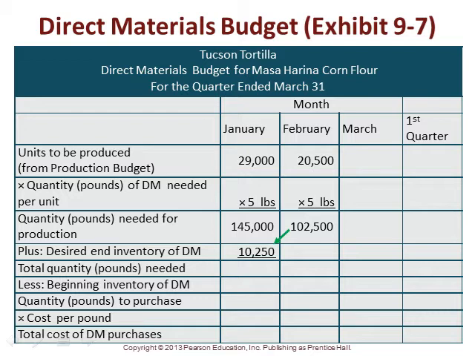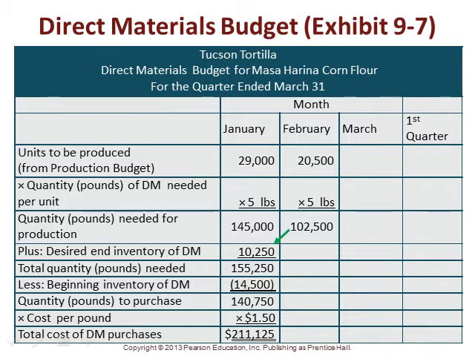So the quantity of material we need to buy in January is $155,250. And we're given that we have beginning inventory of 14,500. So the difference between the 155,250 and the 14,500 that we had in to begin with at the beginning of January is the quantity of pounds we have to purchase. We know it costs us $1.50 a pound to buy it, so we expect our total cost of direct materials purchases for January to be budgeted at $211,125.